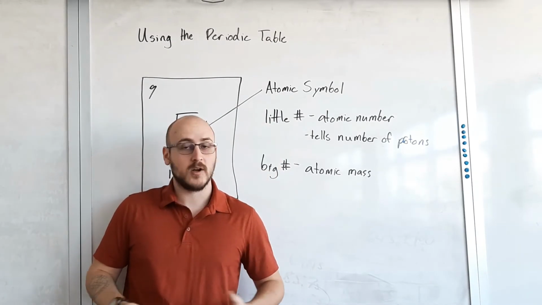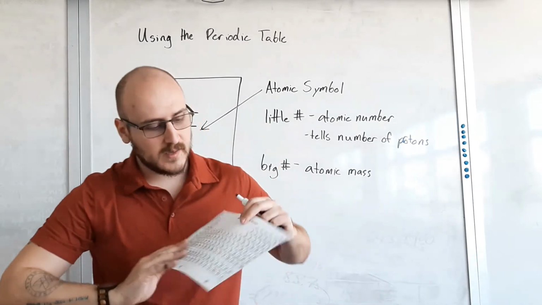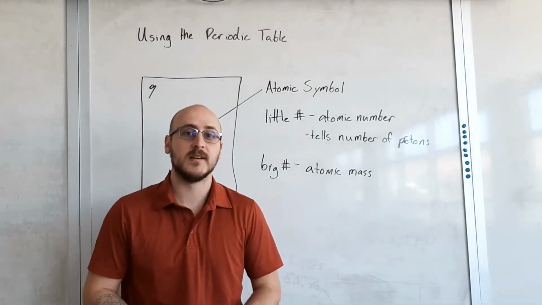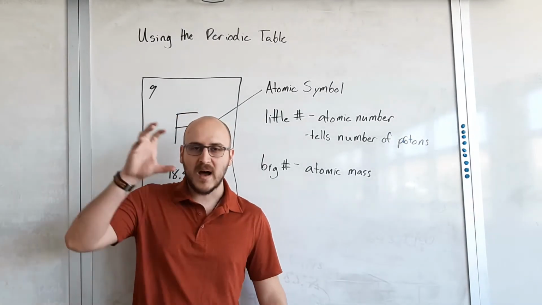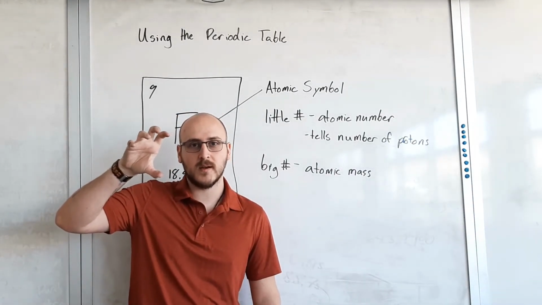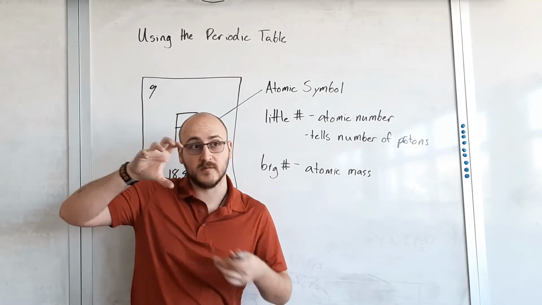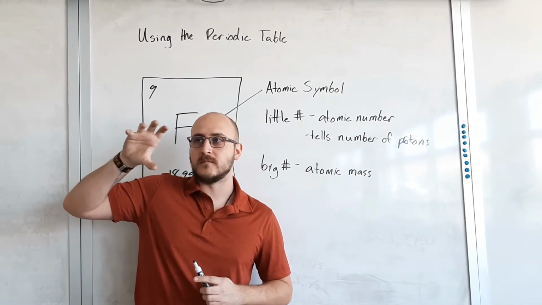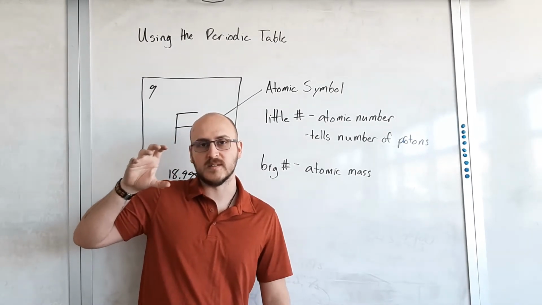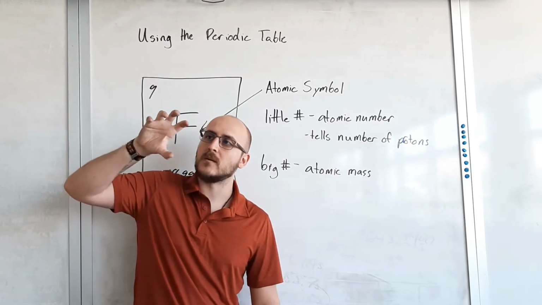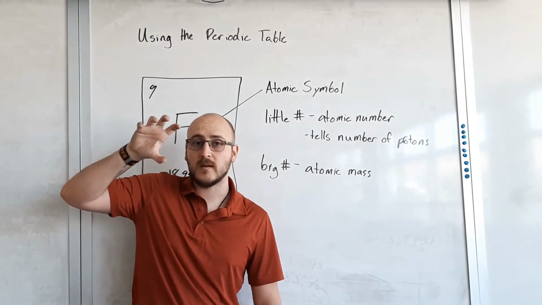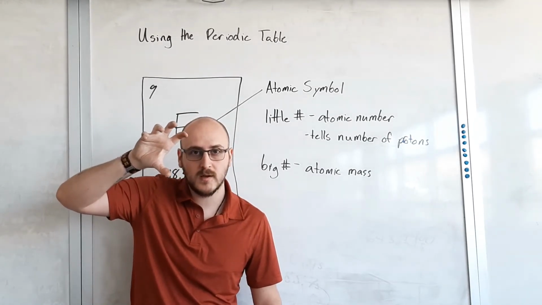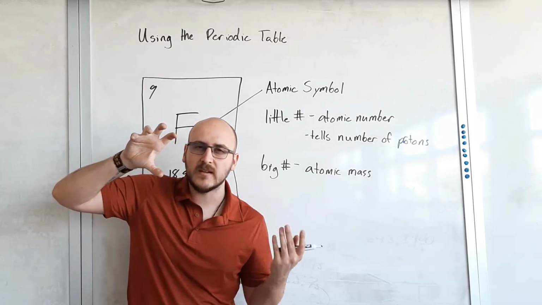If you've got something like carbon, so if we look at carbon on the periodic table, it has a 6 for its atomic number. That means that there are 6 protons there. So that's a positive 6 charge from all those protons, because each one of those protons has a positive charge. But carbon, by itself, doesn't have a charge. It isn't positive, it isn't negative. So we need to get rid of that positive charge somehow. The way to do that is to put some electrons on there. So if you have a positive 6 charge, and you want to get rid of it, how many electrons would you need?